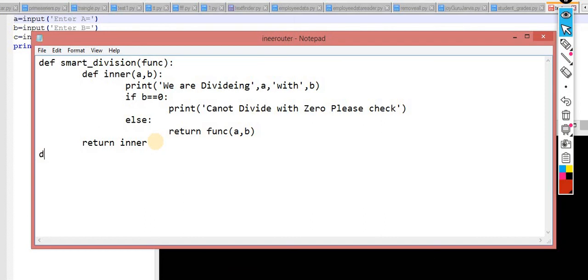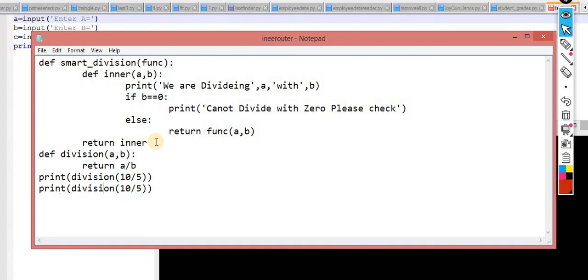Now I am making one more function, def division(a, b), and it returns a divided by b, very simple. Then I call print of division of 10 divided by 5, and in the second case 10 divided by 0. Now run it without the decorator. First I am running it without the decorator.